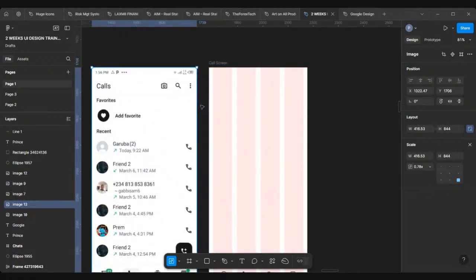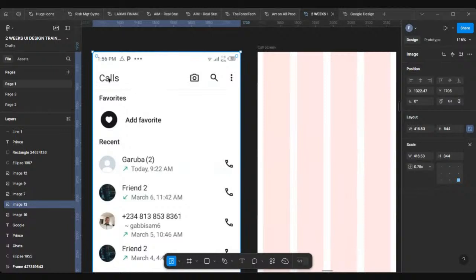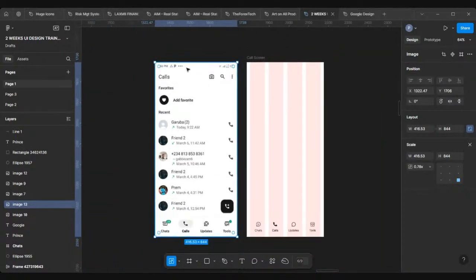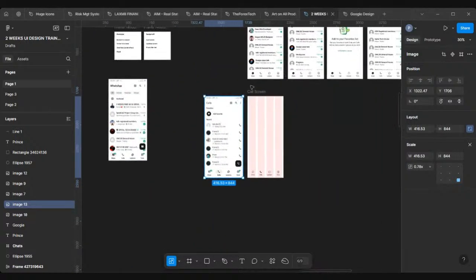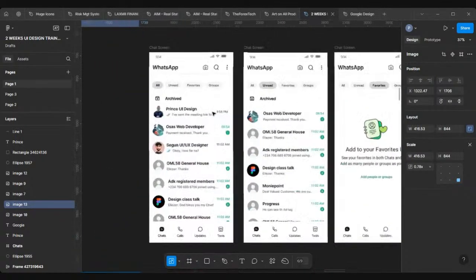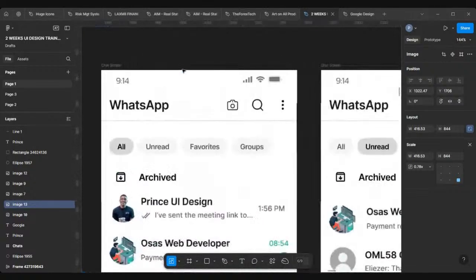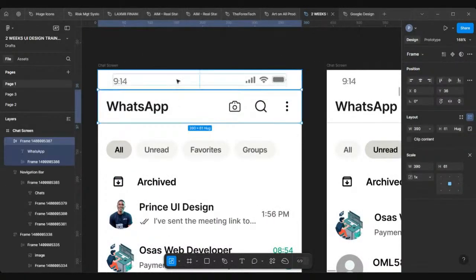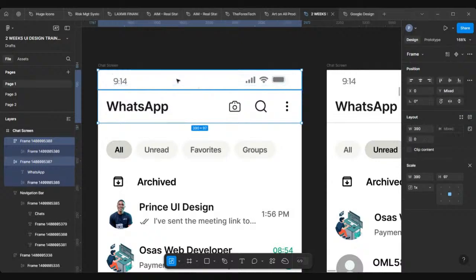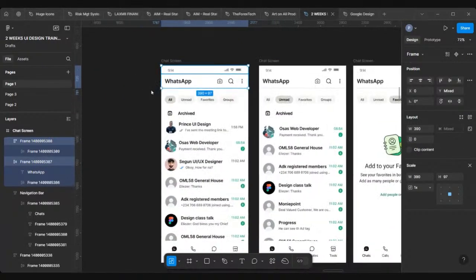That makes sense. So next thing I have to do, if you notice, you see the call, the camera, the search, and this, then your battery, right? Your status bar. I don't need to redesign that again because we already have it in our previous design. All I'll do is come here, click on it, hold shift, select the other one, click on it like that. I've selected both of them. You see that they are both selected. If I press control C, that's copy.